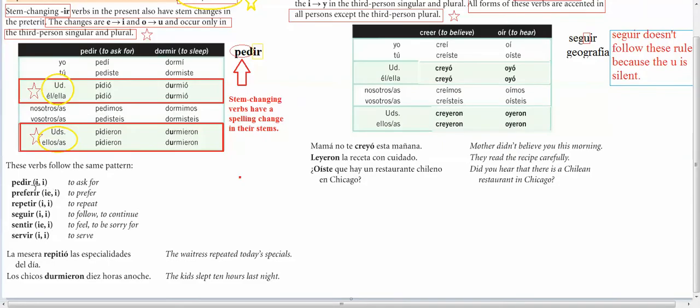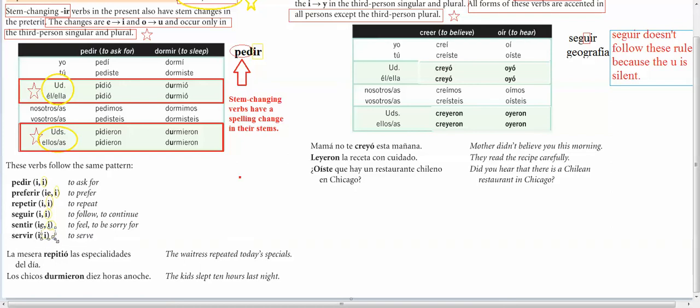And you'll notice down here they have I, E. Well, these guys are stem changers in both the present and the preterite, and that's how they would write it. The spelling change that you see on the left-hand side is the present tense spelling change, and on the right-hand side is how the verb changes in the preterite. So this is all that you're interested in right now because we're working in the past tense, not in the present. Even though they aren't necessarily the same in the present tense, they are the same in the preterite tense.